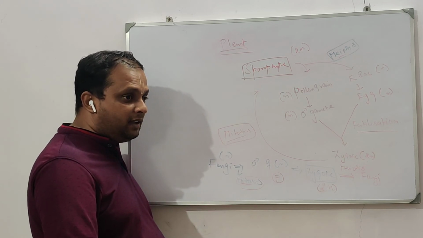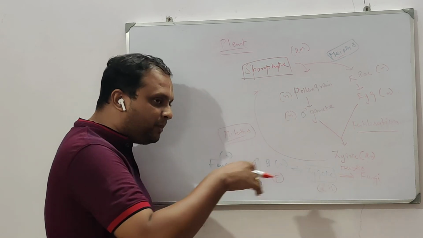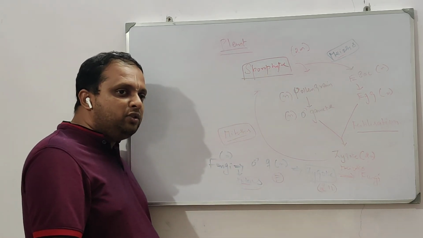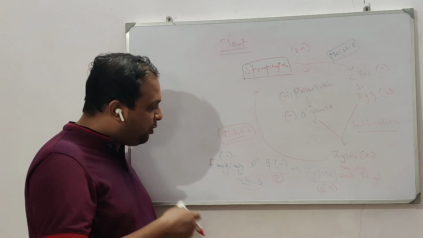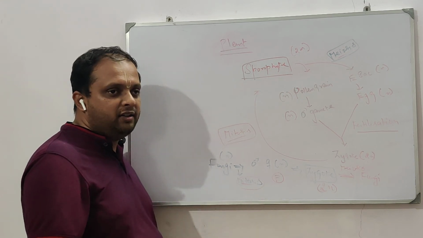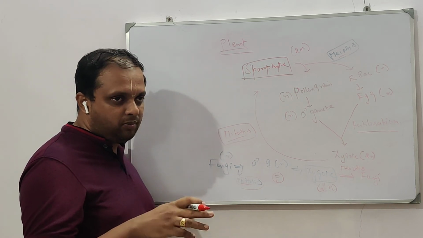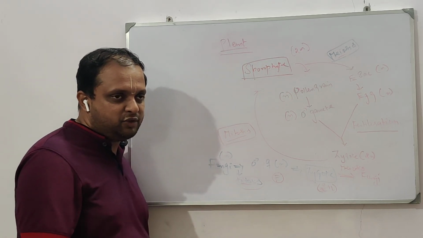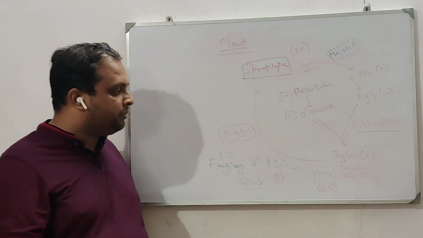That's the reason this zygote will never directly develop into fungi. It will develop into spores, and those spores are haploid, and those spores will give rise to fungi. So that's the reason why sexual spores in fungi are called meiotic spores. Your book would have given this statement: sexual spores in fungi are termed meiotic spores.